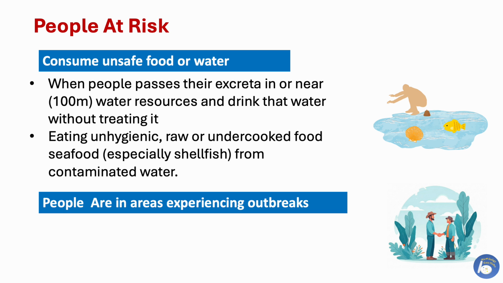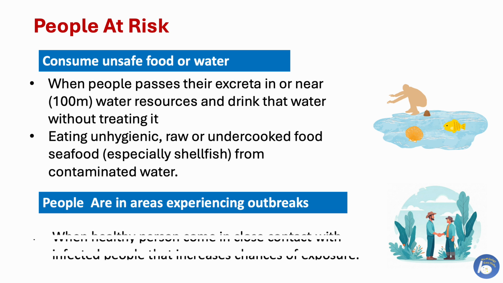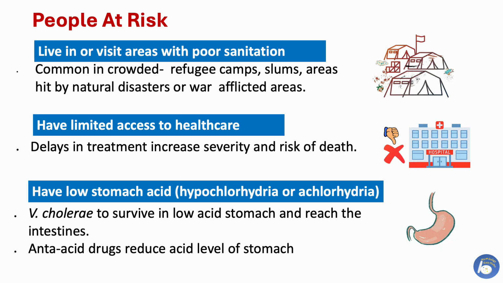Who are the people at risk of cholera? First is those who consume unsafe food or water. When people pass their excreta in or near water resources and drink that water without treating it. Persons who eat unhygienic raw or undercooked food, or seafood from contaminated water. People who are in areas experiencing cholera outbreaks. When a healthy person comes in close contact with an infected person, that increases the chances of exposure. People who live in or visit areas with poor sanitation.